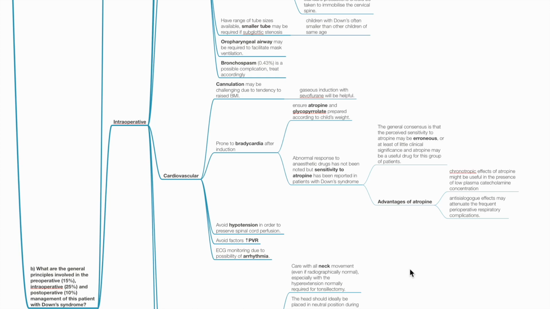Perceived sensitivity to atropine may be erroneous and is of little clinical significance. Advantages of atropine include chronotropic effects, which may be useful in the presence of low plasma catecholamine concentrations, and anti-sialagogue effects may attenuate perioperative respiratory complications. Avoid hypotension in order to preserve spinal cord perfusion. Avoid factors that increase pulmonary vascular resistance. ECG monitoring due to possibility of arrhythmias.